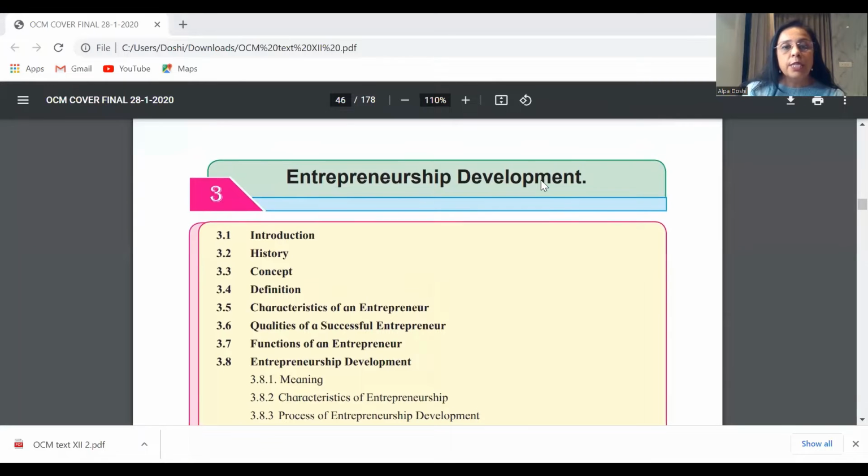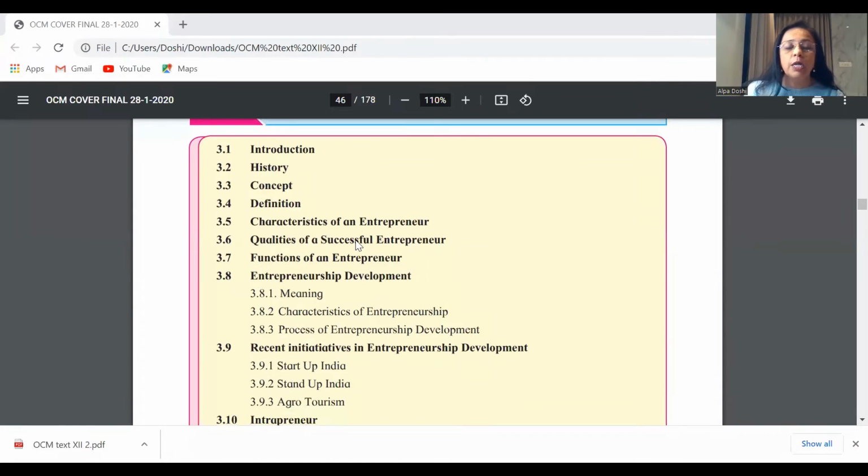Once again, under the chapter of entrepreneurship development, there are totally only 5 marks, out of which 1 mark is going to be objective, and you have a 4 mark short note. The chances of getting a justify question here are quite poor. Mainly in this chapter, you have to do characteristics and functions only.